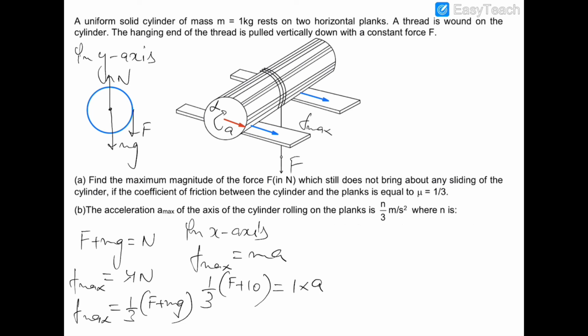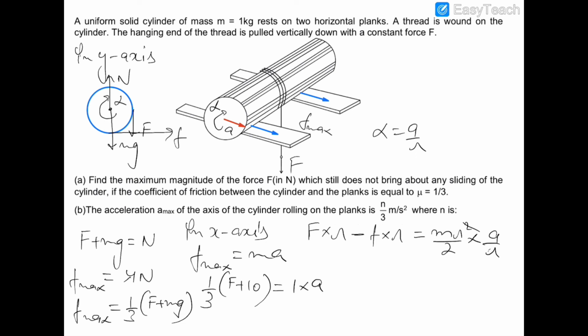Now if we write down the equation of the torque, you can see that this angular acceleration is in the clockwise sense, and the torque of this force F is also in the clockwise sense. Now this friction is acting like that. So this friction is creating a torque in the anti-clockwise sense, but the cylinder is rolling in the clockwise sense. So the bigger torque would be of the capital F. So F into small r minus friction into small r will be equal to I alpha, where the cylinder has a moment of inertia of m r square by 2, and alpha is equal to a upon r, because we know that alpha is equal to a upon r.